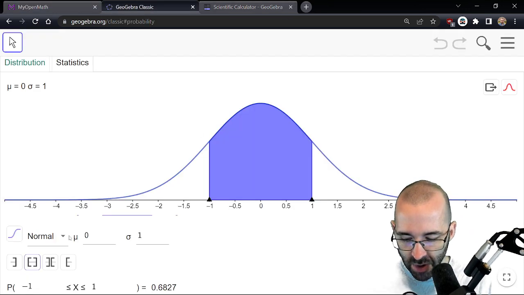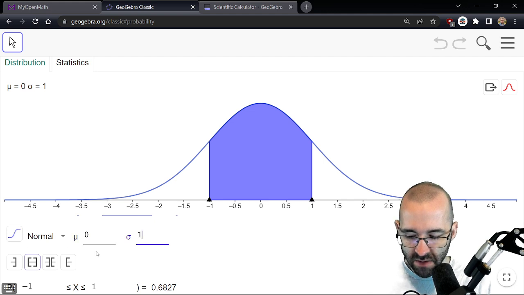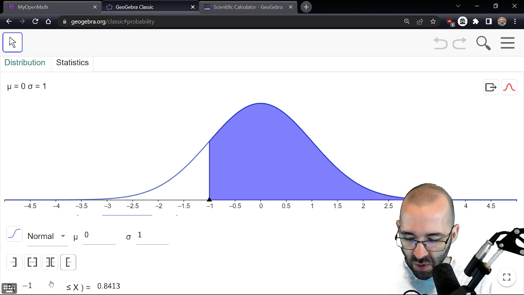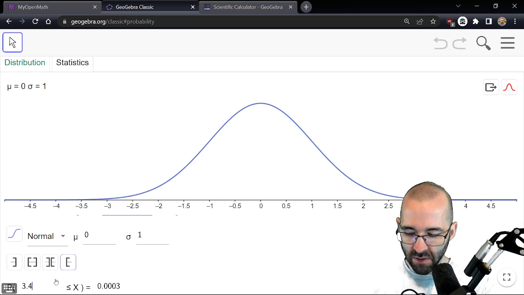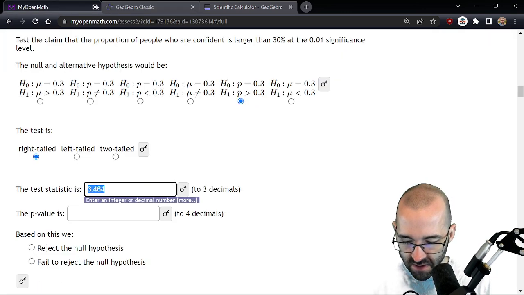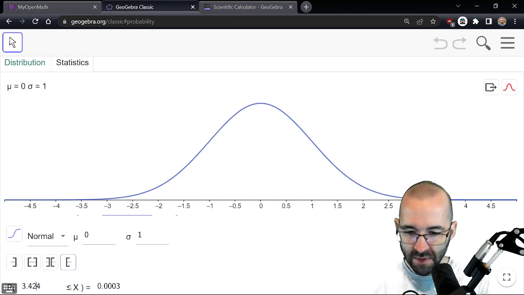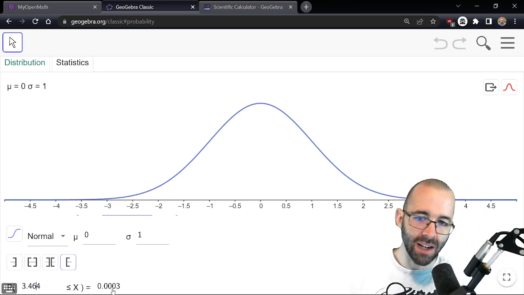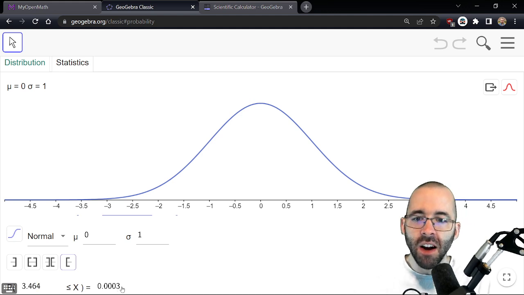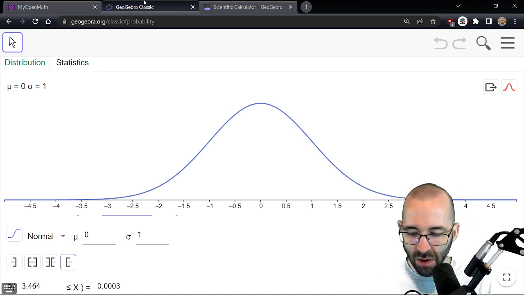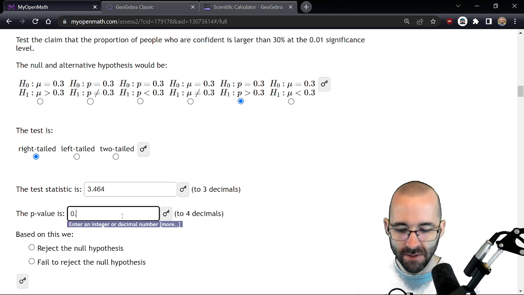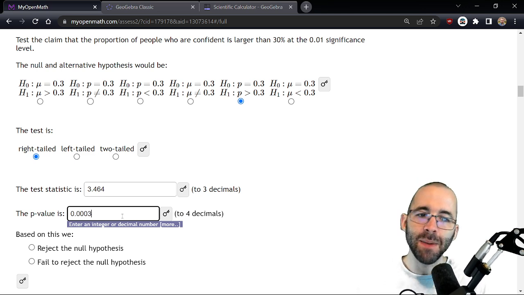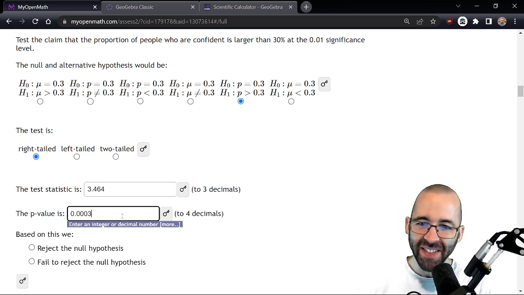We can show that with GeoGebra. We found our z-score, so we don't need to change the mean and standard deviation, although we could. What's the probability that we're at least 3.464? Sorry. Yeah, it's almost impossible to be 3.5 standard deviations above the mean. Our p-value is 0.0003. P stands for probability. P means a lot of things in this class.